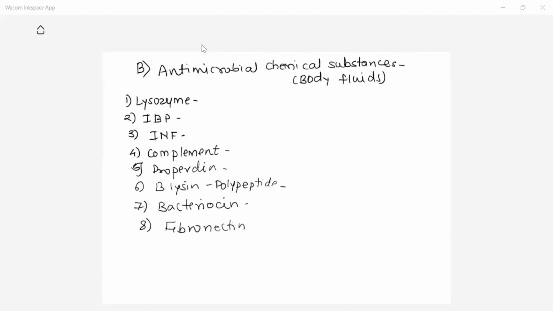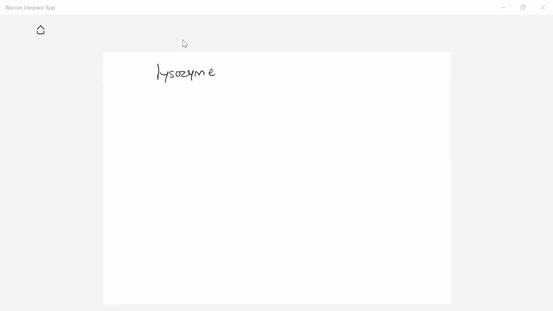Next is the acute phase reactants. So these are different body fluids. These are the chemicals secreted at different sites of the body which play an important role in the second line of defense. So let us see one by one.